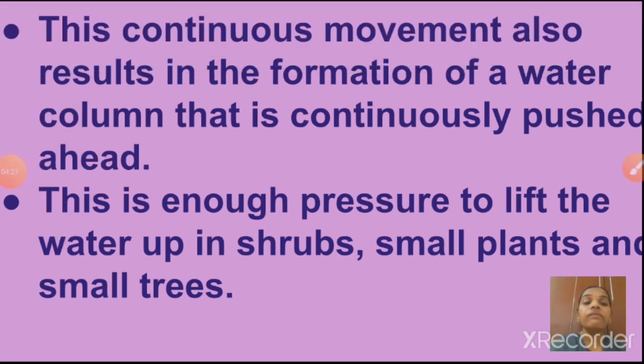So children, this session we discussed life processes. What are the names of the life processes and why are they necessary? Isn't it? The next one we studied is transportation. What is meant by transportation? That means moving from one place to another place. Now in this session we studied transportation in plants. That means how water is transported from roots to all parts of the body. And the next one we discussed, yes, root pressure. With the help of root pressure only, small plants, trees and shrubs are getting water. Understood, children? I hope you understood the session.